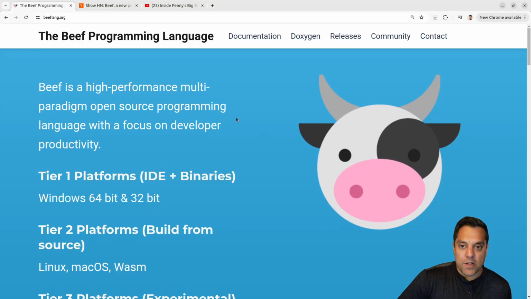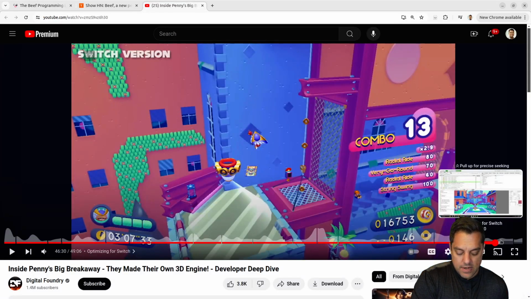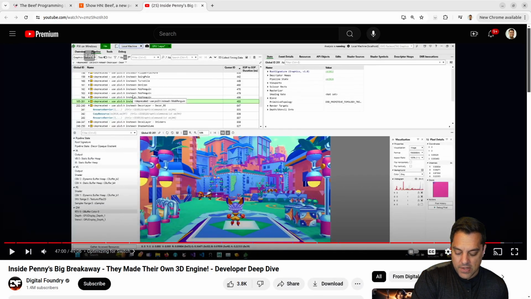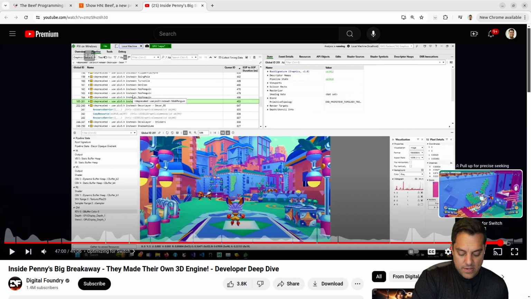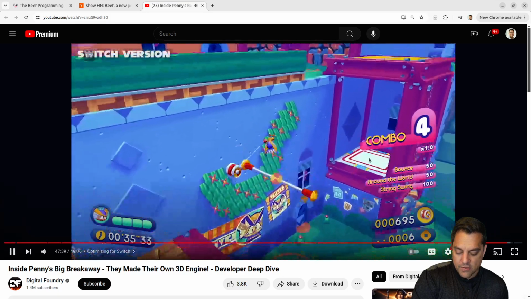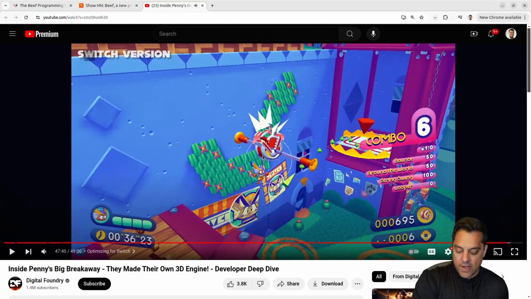Really neat programming language. It's cool to see like a commercial game that is, I don't know, AA or AAA quality, let's say, that looks really nice. Again, I'll just kind of keep flipping through this with real like tools and debugging stuff, which is really cool. And again, just looks really, really nice. So thanks to Digital Foundry for checking that out.